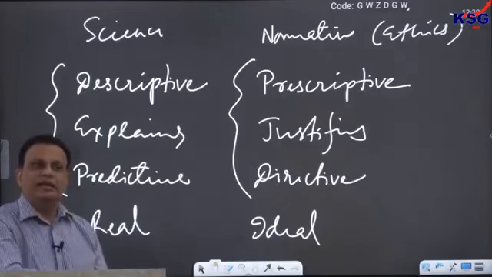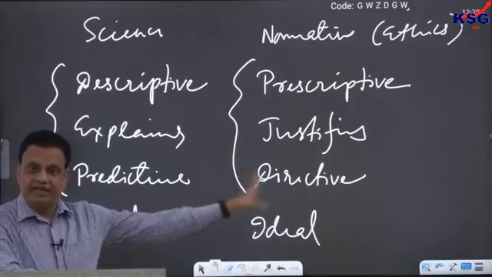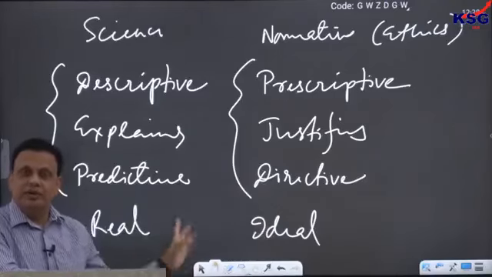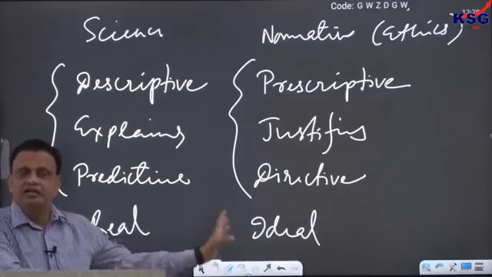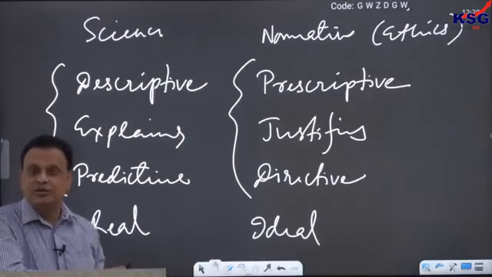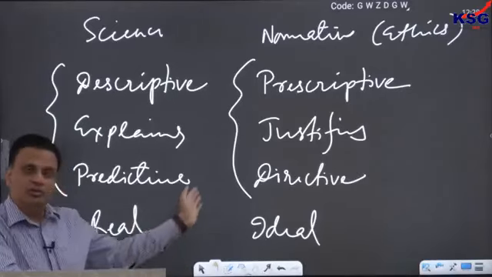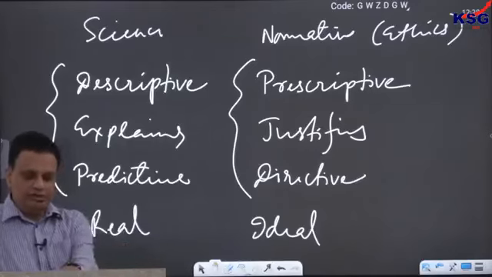Practical and impractical we may have to talk about in the psychology class later on. Psychology is more like science, but in the philosophy part, the ethics part, we do not have to bother much about the practical. Even if it is impractical, even if it is an ideal, that is what we try to study. So ethics is not about the real world; ethics is more about the ideal world. That is one important thing that we need to remember.